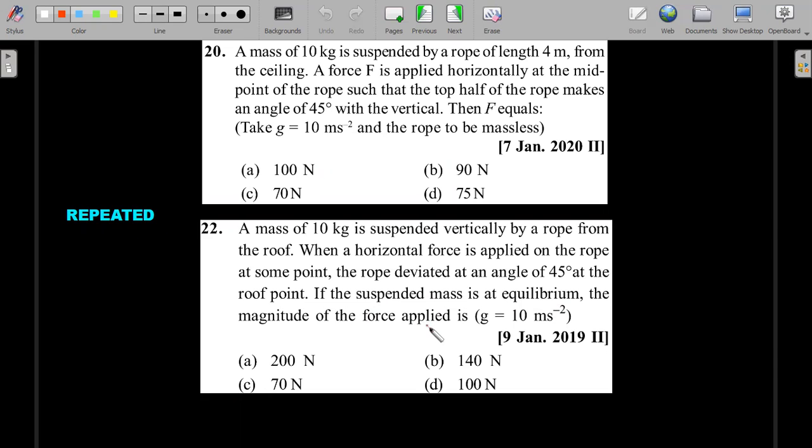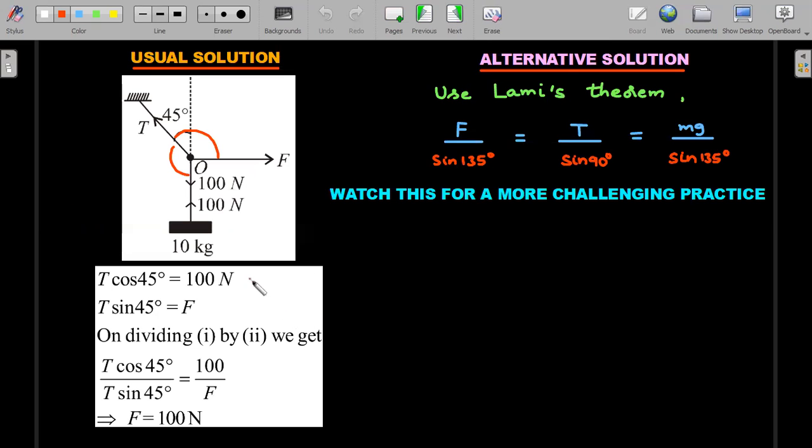So here's a question without the diagram. You have to read the question, understand the English, which is the difficult part for most students, and also be able to draw the diagram and then apply some concepts of free body diagram. Okay, so I hope you have made an attempt. Let's move forward.